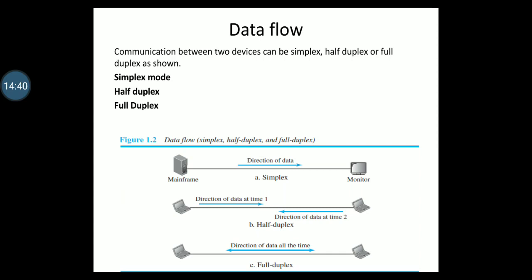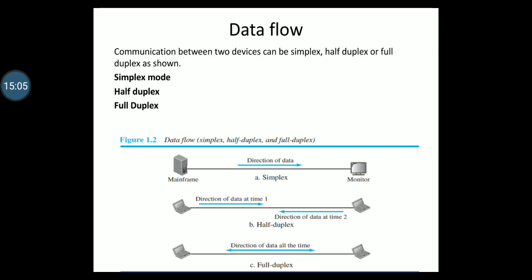In full duplex mode, signals going in one direction share the capacity of the link with signals going in the other direction. This sharing can occur in two ways: either the link must contain two physically separate transmission paths, one for sending and the other for receiving, or the capacity of the channel is divided between signals traveling in both directions.